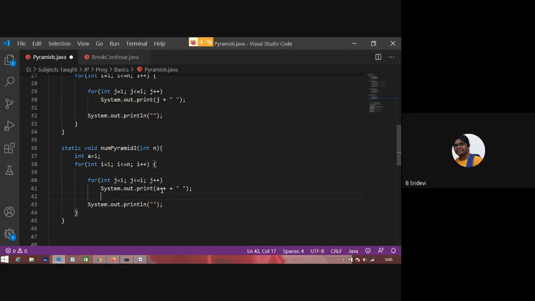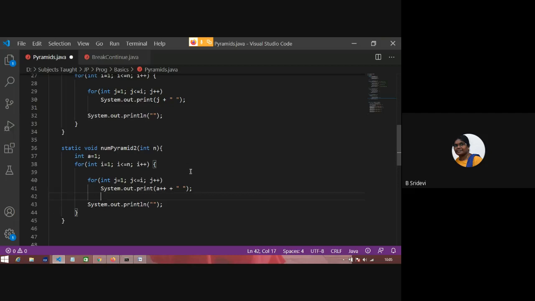It will print the value of A, then after printing, it will increment A because it is a post increment. In that way, you can reduce some lines. While coding, you have to behave intelligently and smartly. The people who can code well are always smart.